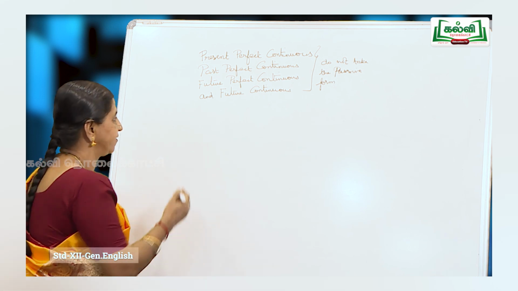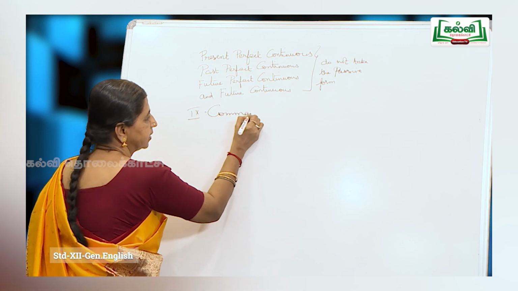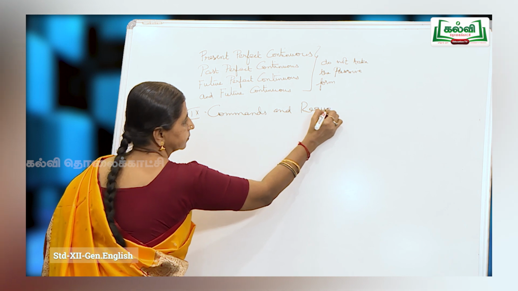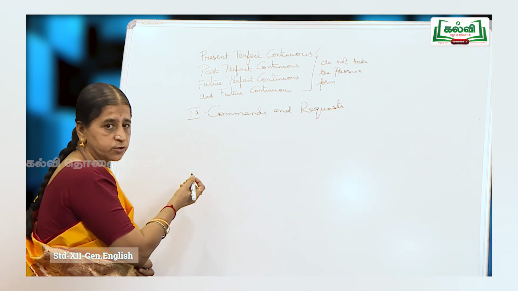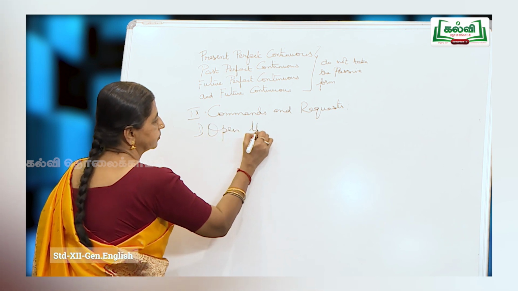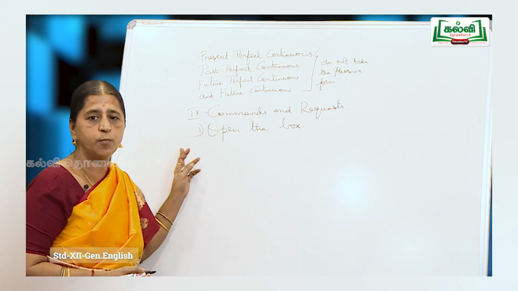Now, moving on to the next part, we have another type here, commands and requests. Now, just look at the sentence. Open the box.